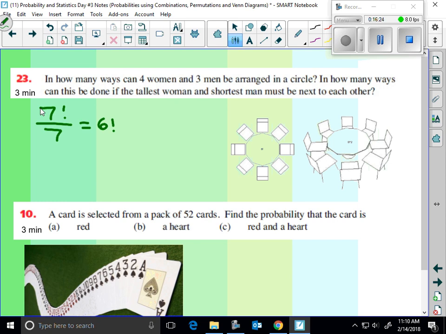Okay, what if the tallest woman and shortest man have to sit next to each other? So now they have to sit next to each other. How many people are we really organizing? So it's really 6 factorial over 6. So it's 5 factorial. But we could take the tallest woman and the shortest man and swap their spots every time, right? So times what? Times 2.